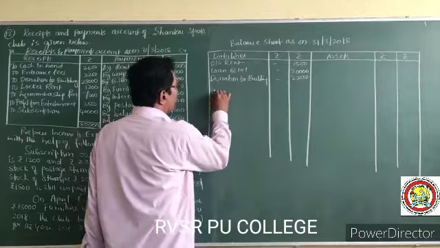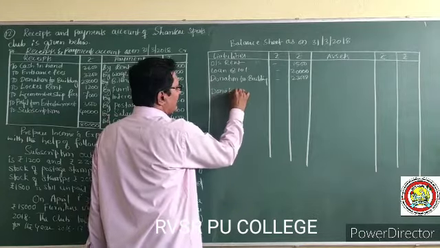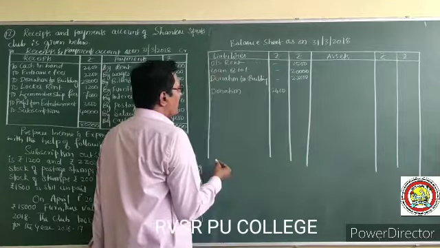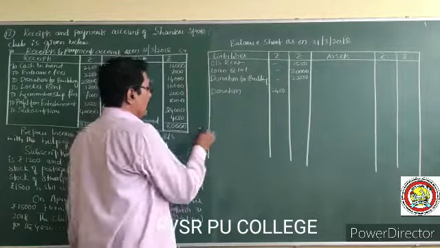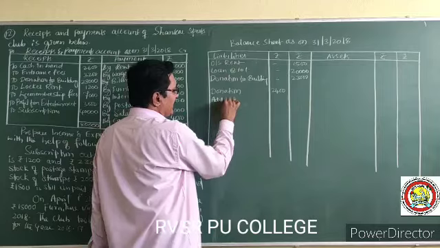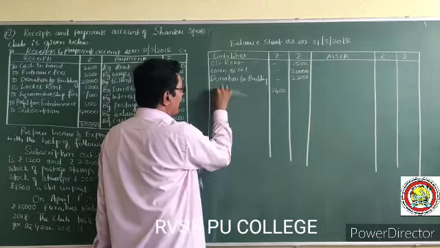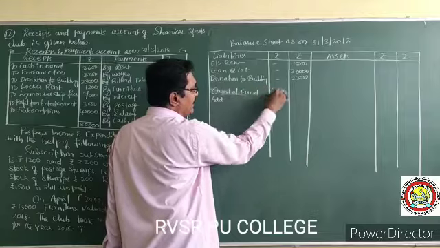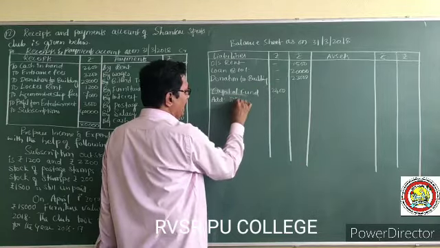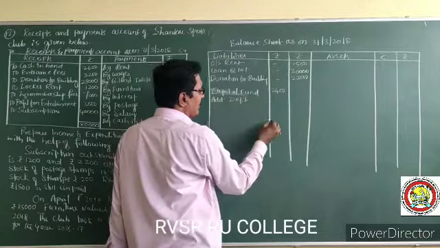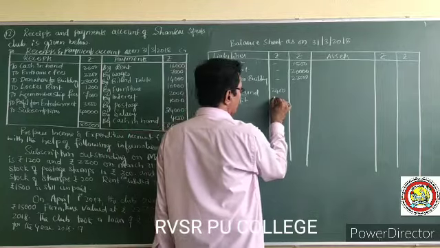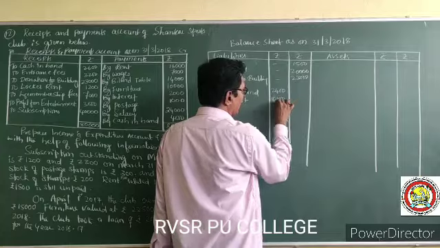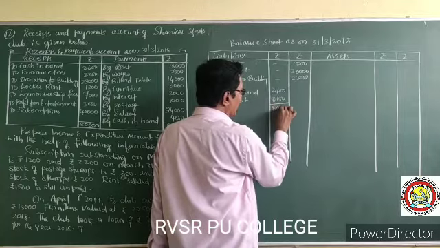Capital fund deficiency is 2,400, plus add deficit 6,100. So totally 8,500.